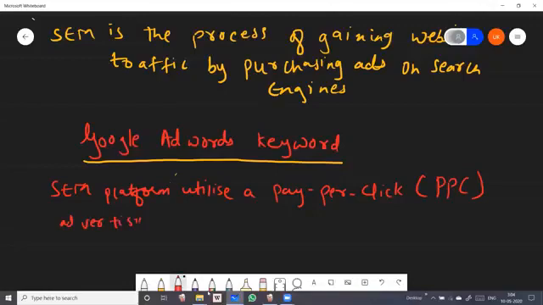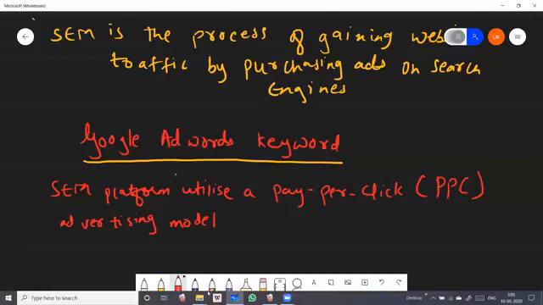I'll show you an example, students, using an image, of how SEO and SEM use Google AdWords, so that you can have an increased number of visitors or a high search ranking.